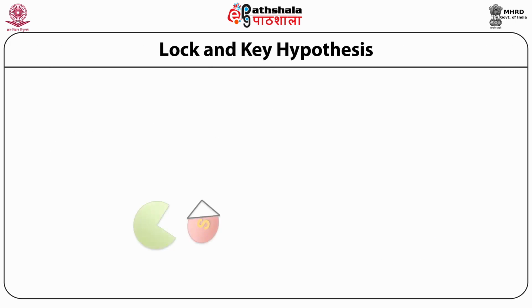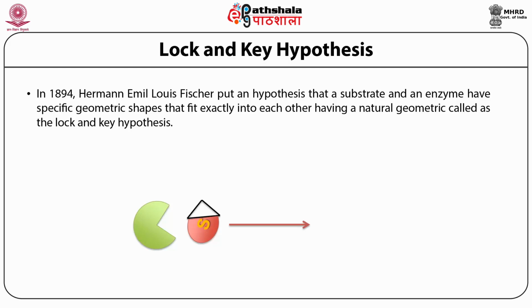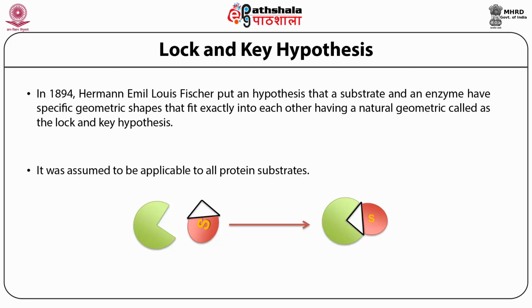Lock and key hypothesis. In 1894, Hermann Emil Louis Fischer put forward a hypothesis that a substrate and an enzyme have specific geometry and shape that fit exactly into each other, called the lock and key hypothesis. It was assumed to be applicable to all protein substrates. So in the figure you see a shape which is designed for the substrate, shown as S. The substrate basically goes and binds exactly to the shape. That is the lock and key hypothesis proposed by Fischer.